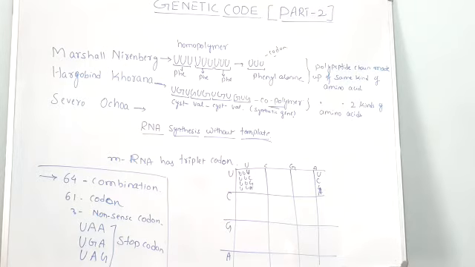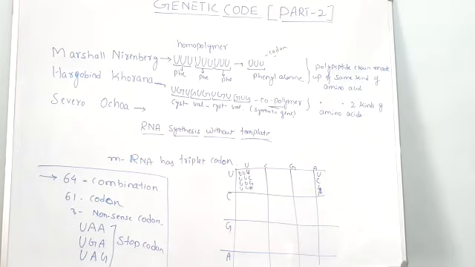Similarly, the scientist Hargobind Khurana. What is his contribution? Let us see. He was the person who gave the genetic dictionary. He deciphered the genetic code. He developed the chemical method for the genetic code, the genetic dictionary. That means he prepared the genetic code.